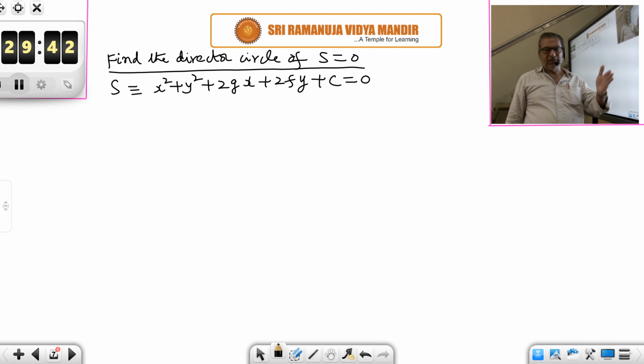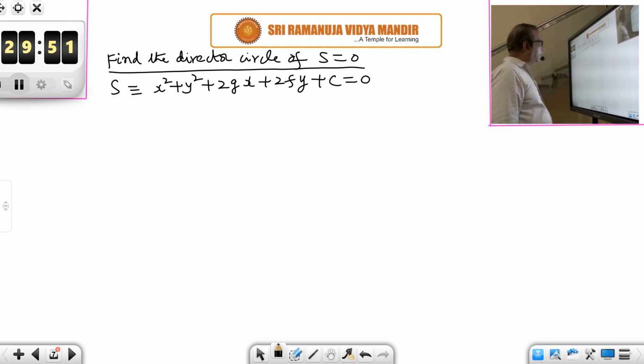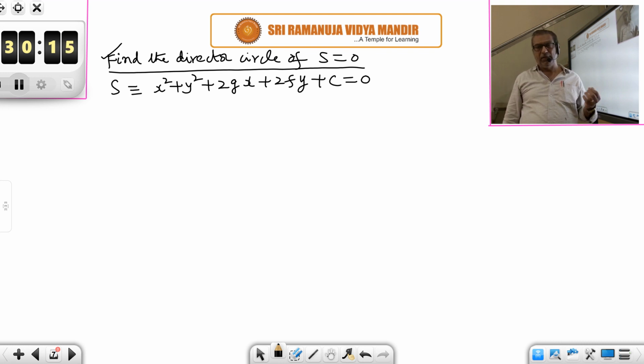So next week I will ask you the same question. What is the definition of director circle? You have to tell me it is the locus of the point of intersection of perpendicular tangents to a given circle. Having the result, it will have the same center as the original circle, but the radius will be bigger. It is root 2 times the radius of the original circle. So the question may be asked, find the director circle of the circle S = 0. In other words, the question may also be asked like this: find the locus of the point of intersection of perpendicular tangents to the circle S = 0. Both mean the same thing.